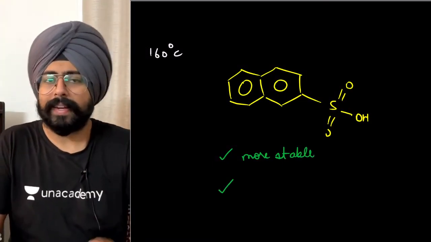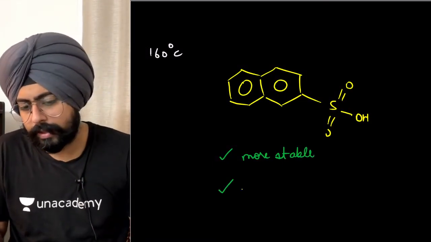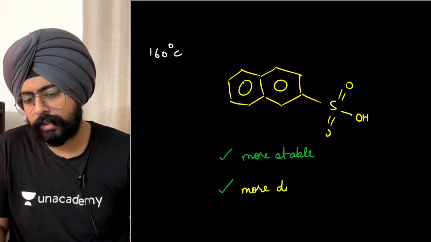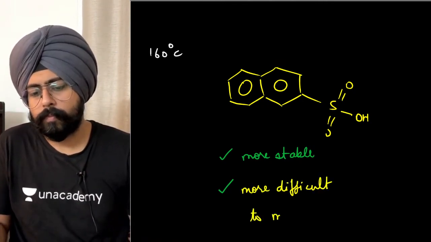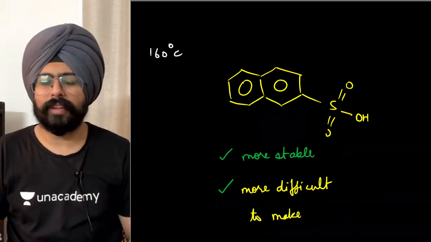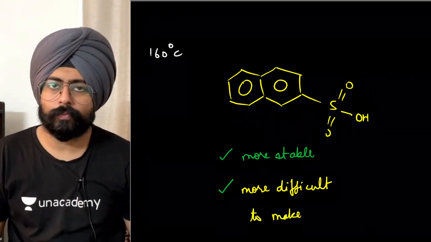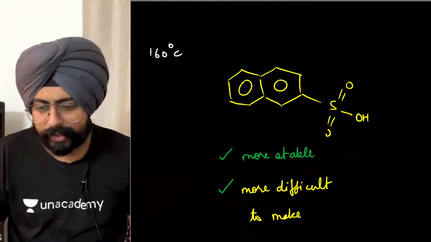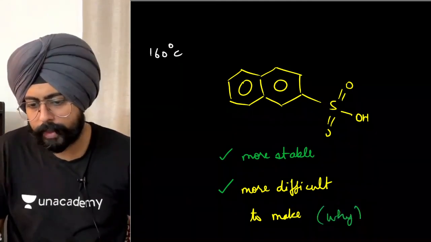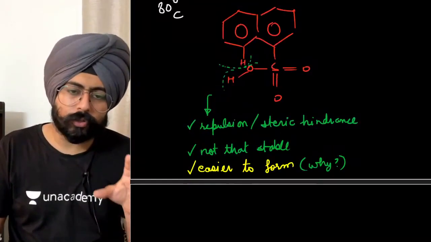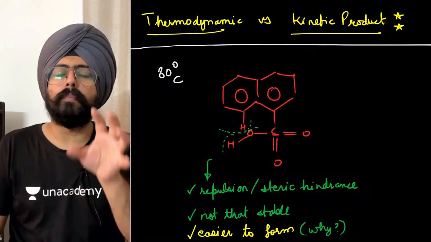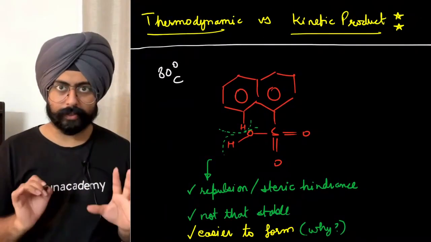And at the same time, the thing is, it is more difficult to make. Okay, it is more difficult to make. Again, the question over here arises, why? In order to understand the why, my dear friends, what we should do is we should try to figure out the Meisenheimer complex, isn't it?